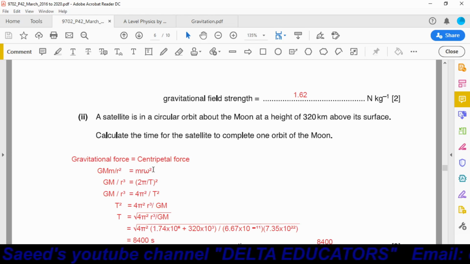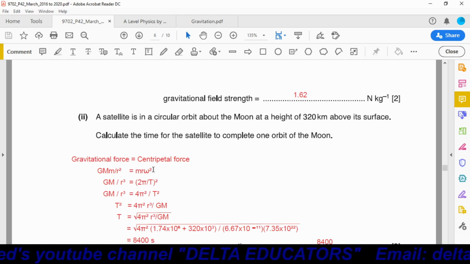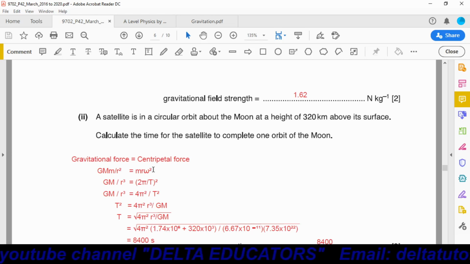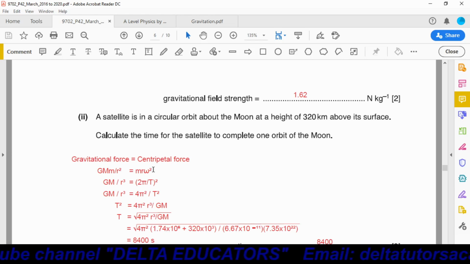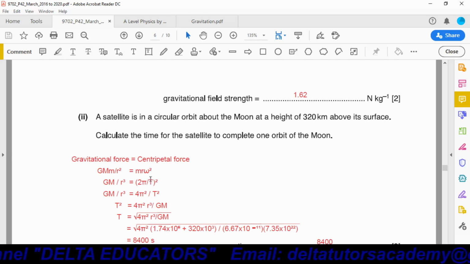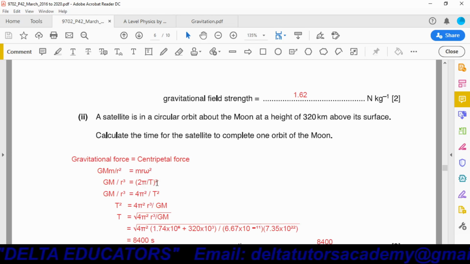There are two formula that we have studied for centripetal force. One is mv square over r and second one is mr omega square. So we are using here mr omega square. This omega is called angular velocity, and this angular velocity is equal to 2 pi over t. It is square, that's why we have written here 2 pi over t whole square.